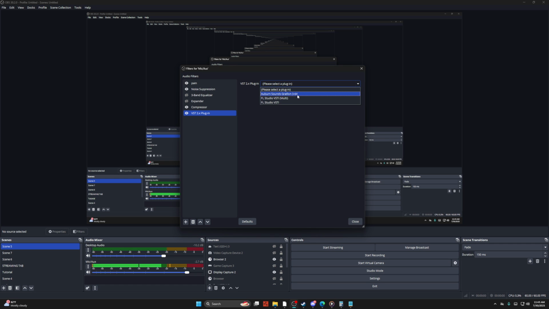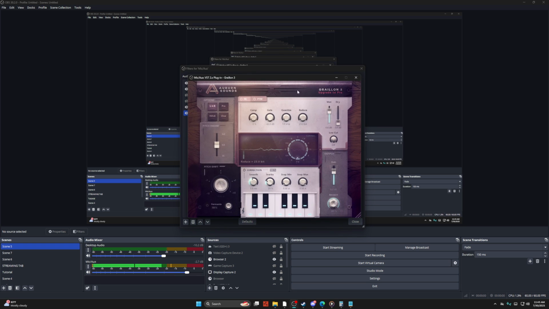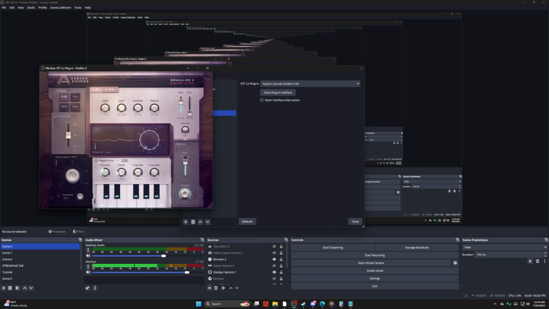So I'm going to go ahead and choose my plugin, and then you want to open the plugin interface. And then from here, you can go ahead and change a bunch of different stuff and kind of give yourself an echo with the different reverb options on your plugin, essentially.